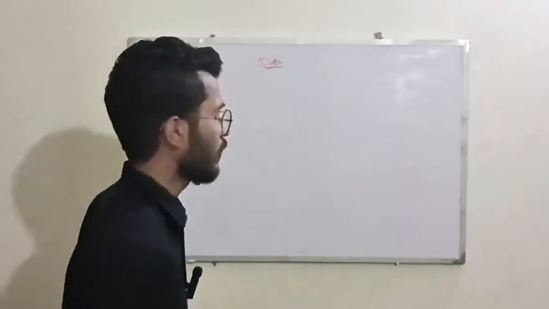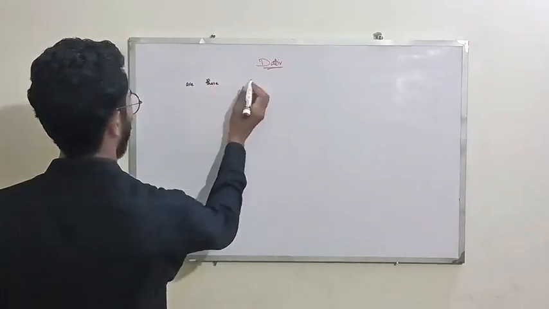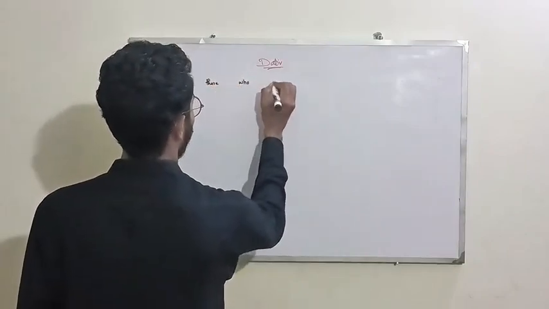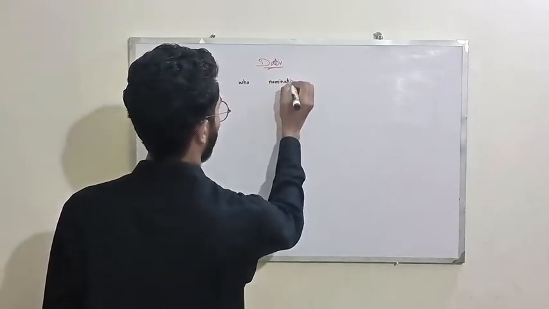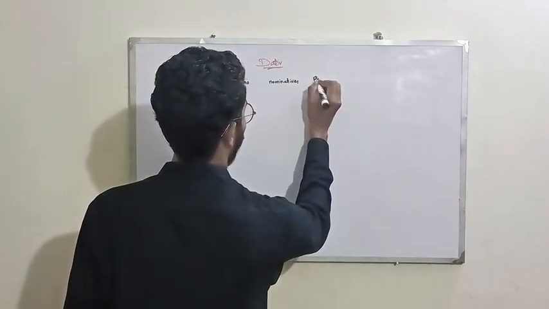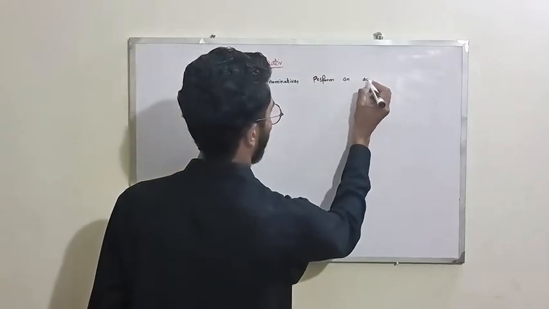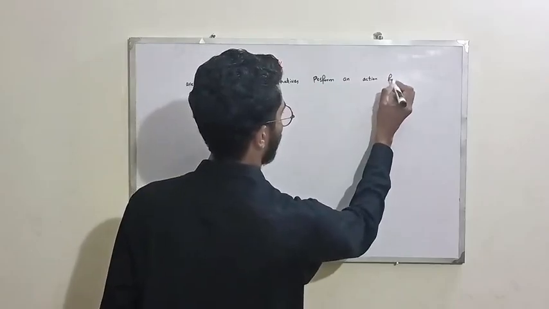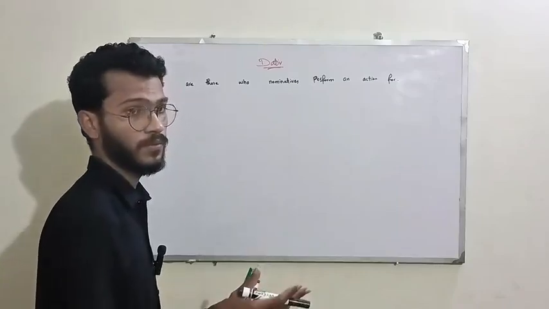Datives. Datives are those whose nominatives perform an action for. Whose nominatives perform an action for means for third person. For third person, the nominative performs an action.